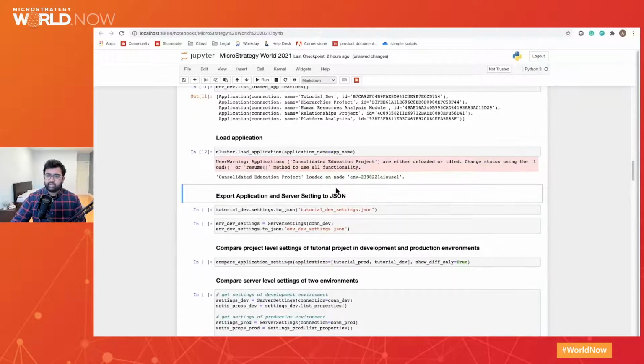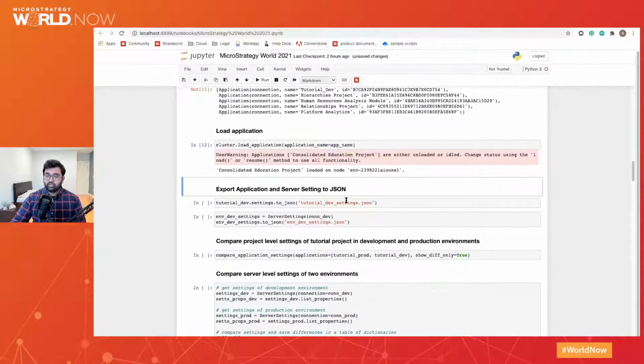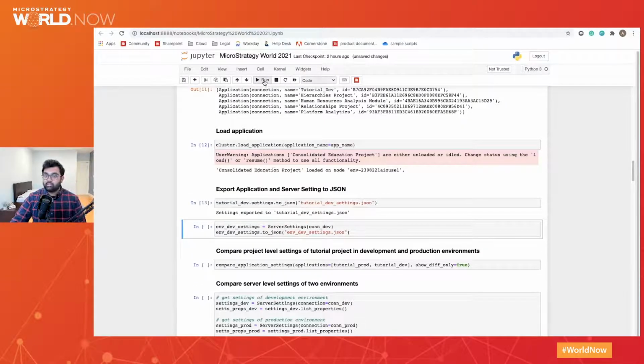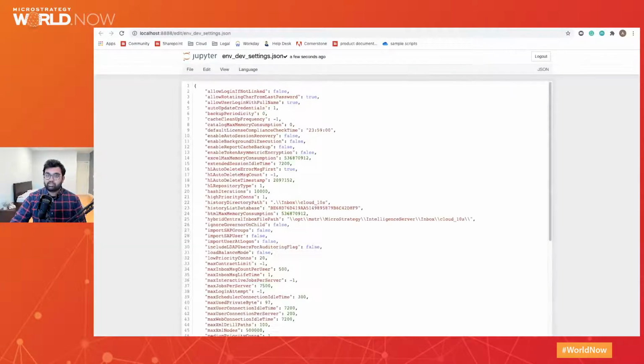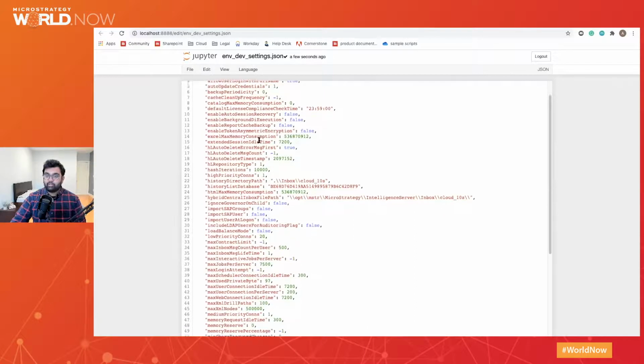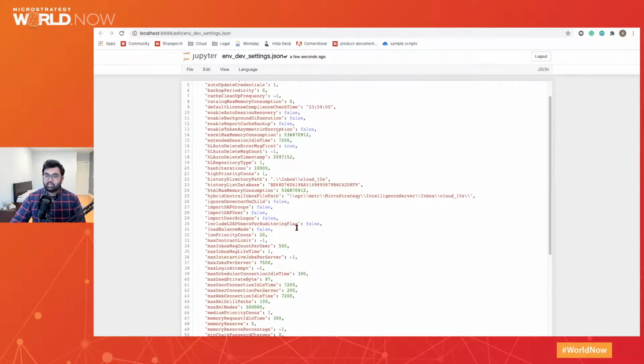Some of the more interesting capabilities of this module is that we can now export application and server settings to JSON files. Also, we can export it to CSV and pickle files, but for the demo purposes, I would like to show you the JSON. So once they're exported, we can now open these files and see that it neatly shows in a dictionary key value pairs of the settings and their actual values.